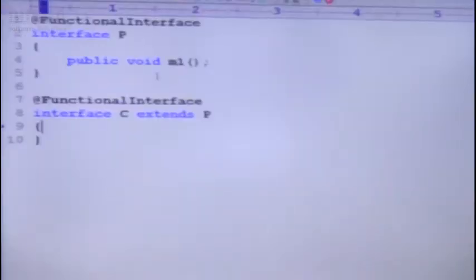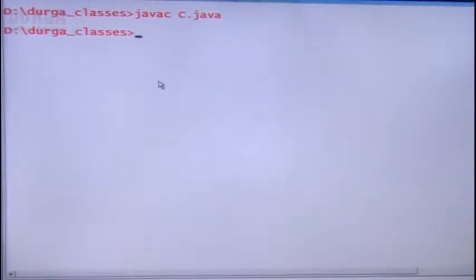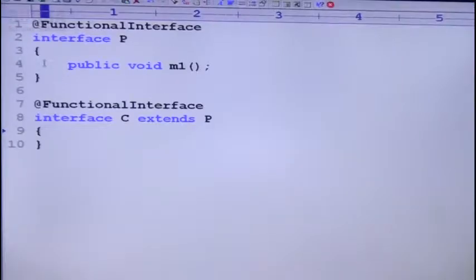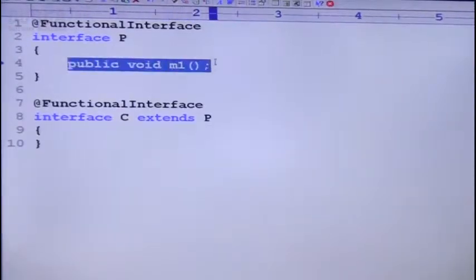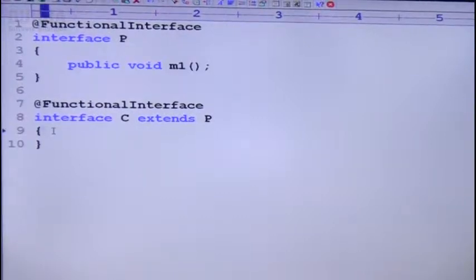I saved this program as C.java, java C.java. Is it valid or not? Yes, perfectly valid. Don't keep any doubt at all. So case 1: if the parent interface is functional and child interface doesn't contain any new abstract method, then the child interface is always a functional interface only. Point number 1. Next, in the child interface, the same parent interface abstract method only I am taking, sir.